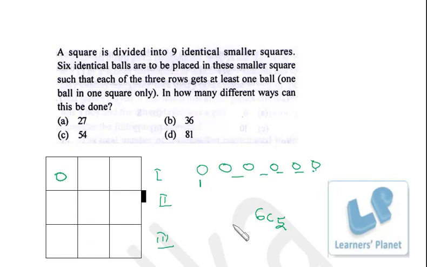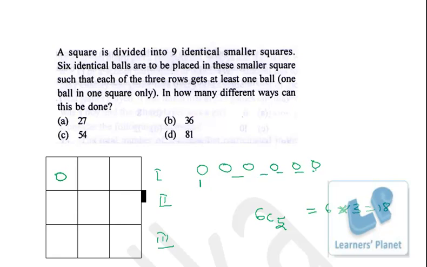Since the balls are identical, there will not be 5 factorial ways to arrange them. There will be just a single way. You just choose the places and put the balls at any place. So 6C5 means 6 ways. For this place 6 ways, for this place 6 ways, for this place 6 ways. So 6 into 3, 18 ways, right?